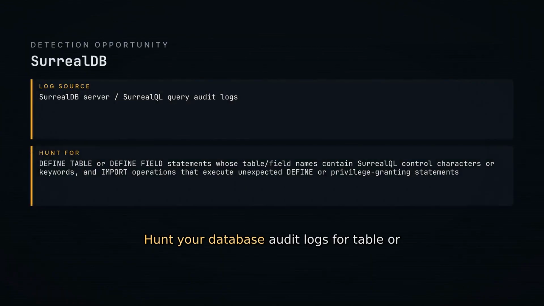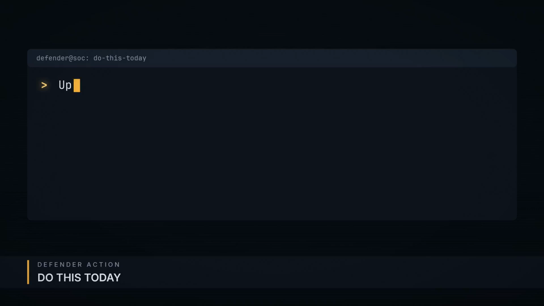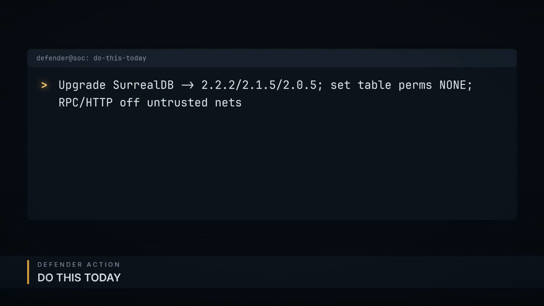Hunt your database audit logs for table or field names that contain SurrealQL syntax or special characters. Backup import events run by admin accounts are the moment escalation fires. Inventory every SurrealDB instance and upgrade to 2.2.2, 2.1.5 or 2.0.5 today. Set table permissions to none. Disable scripting unless you need it, and keep the RPC and HTTP API off untrusted networks.